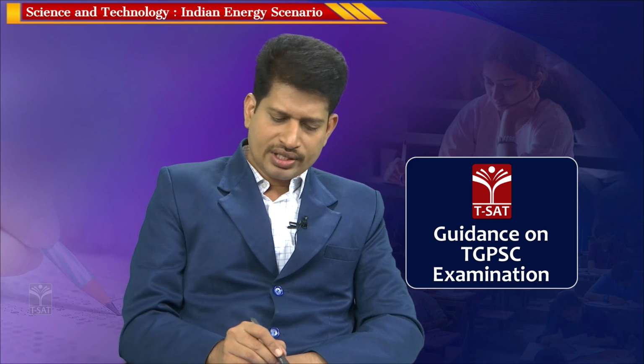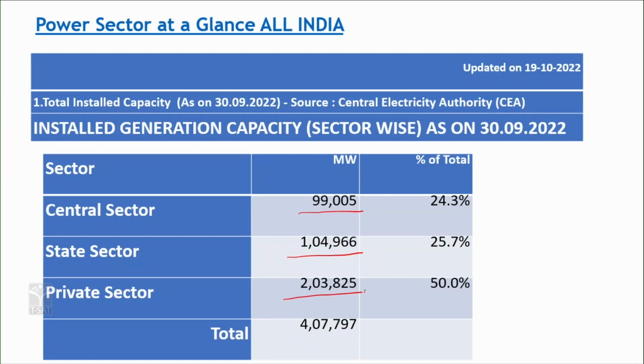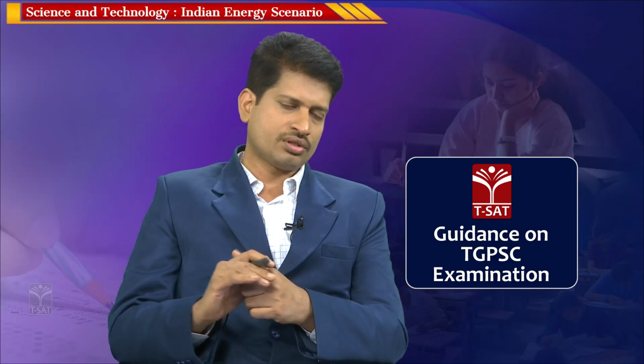So, private sector is around 2,03,825 megawatts, the total is this. You can present sometimes, if you are not able to give the data in terms of megawatts, at least in terms of percentage. The central sector percentage is 24%, the state sector percentage is 25% and private sector is 50%. At least this kind of data presentation is essential in a tabular form to have an advantage over your competitor.